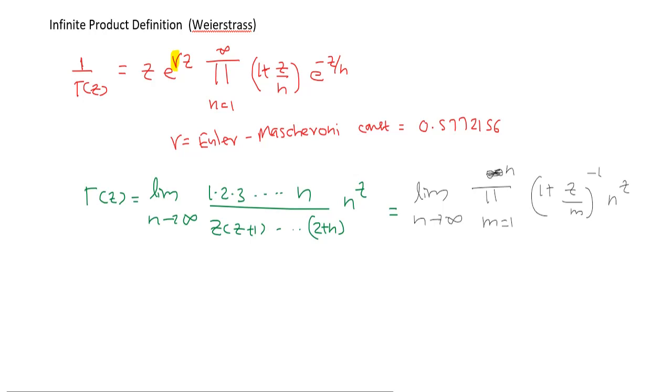Firstly I will prove this thing. So how to prove this? Let me start with the RHS.